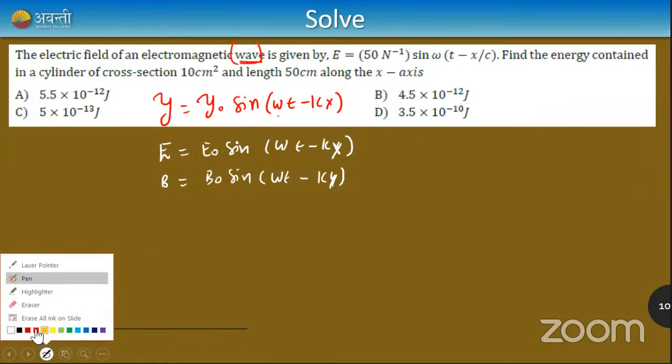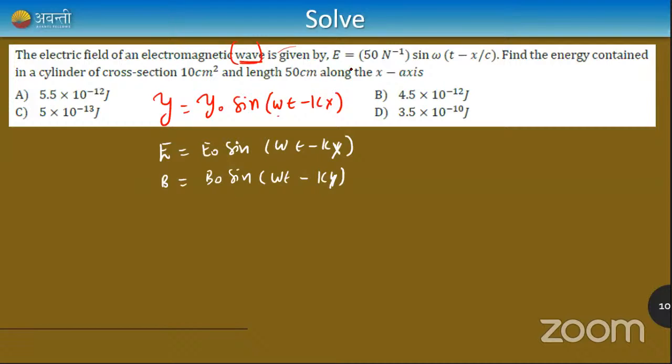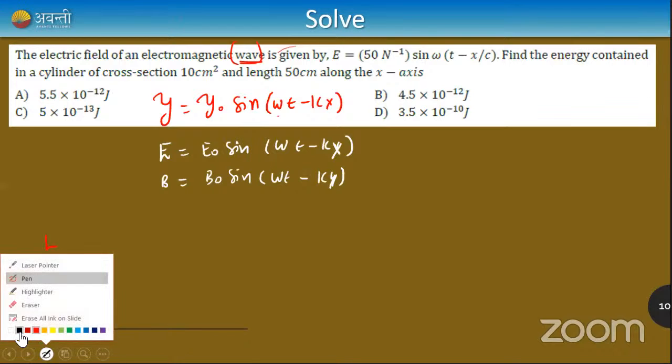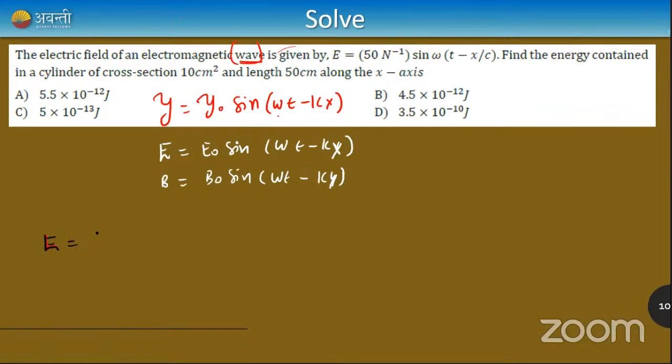And here they have expressed in this question that in certain space there is an electric field which is given by the equation E is equal to 50 newton per coulomb sine omega t minus x by c. This is a different form of wave equation, not a problem. So this is the wave equation for electric field, and they're asking to find the energy contained. They're not asking for energy density, they're asking for total energy. Find the energy contained in a cylinder of cross-sectional area 10 centimeter square and length 50 centimeter.